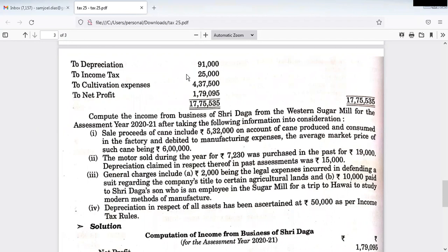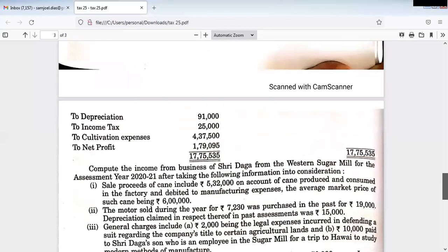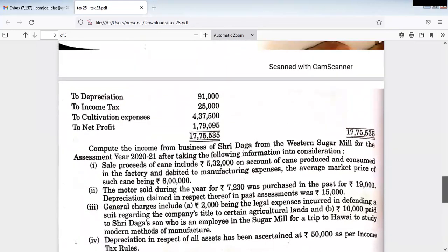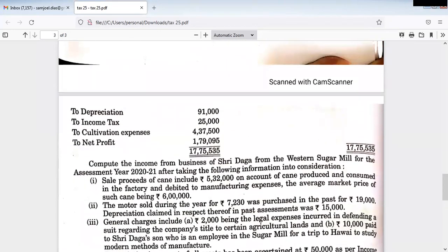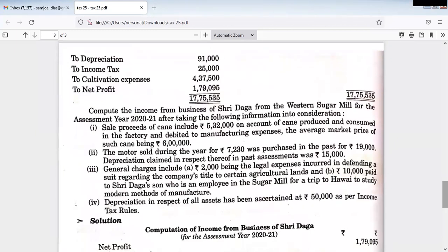Then next, cultivation expenses they have given 4,37,500. Now cultivation expenses are not related to business. Cultivation expenses usually are connected with the agricultural land, right? So it's a part of agricultural expenditure, not business expenditure.